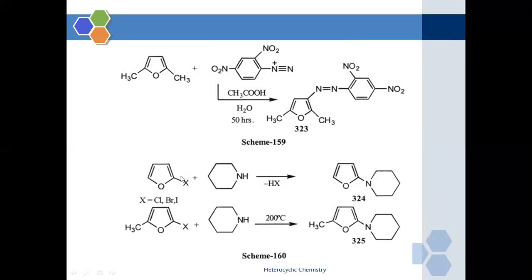In the case of furan, the halofurans will react with piperidine to form an adduct of furan and piperidine. And if both functional groups are substituted at carbon number 2 and carbon number 5, then it will undergo a dehalogenation reaction. There is a breaking of the bond between carbon and halogen atom, and it is going to take the position of the halogen atom.